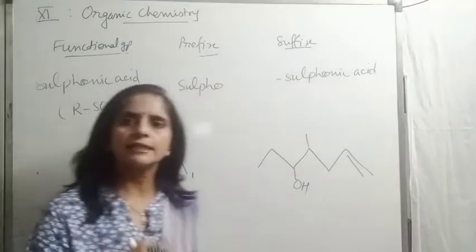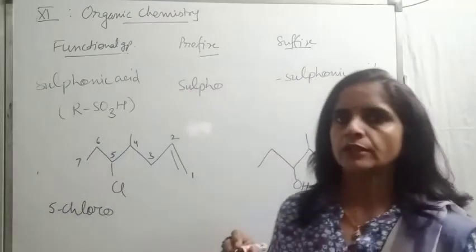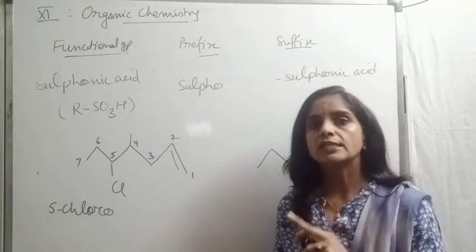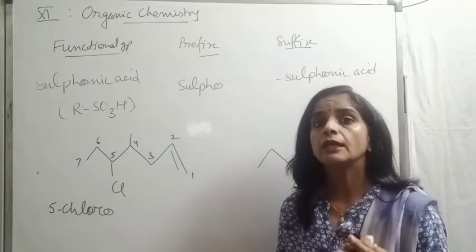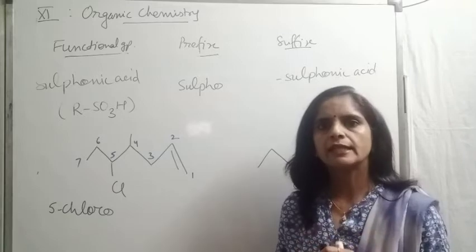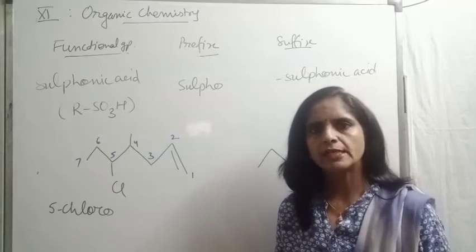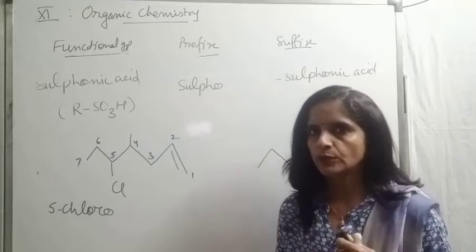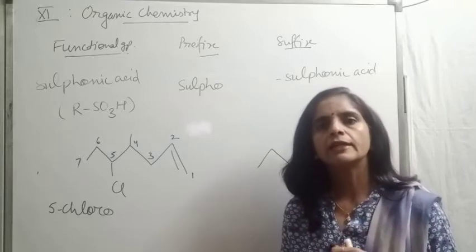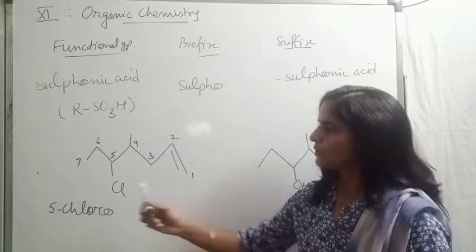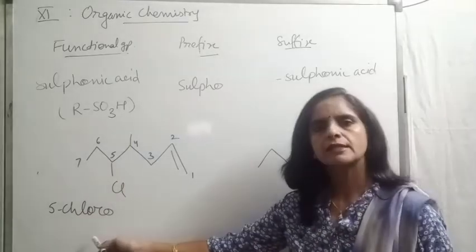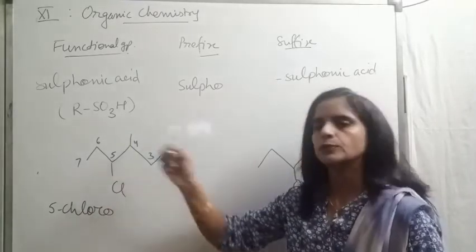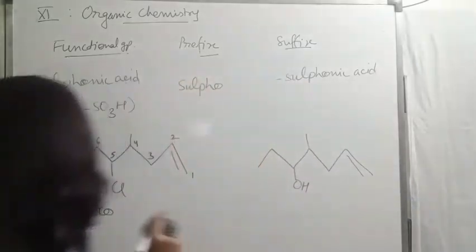Remember beta, just see the table. We talked that for halogen, we don't have any suffix. What is the prefix we use for halogen? Halo. If chlorine is there, we write chloro. Bromine is there, we write bromo. Fluorine, we write fluoro. Iodine, we write iodo. So for chlorine, I am using the prefix chloro. 5-chloro. At 4th position, we have methyl.